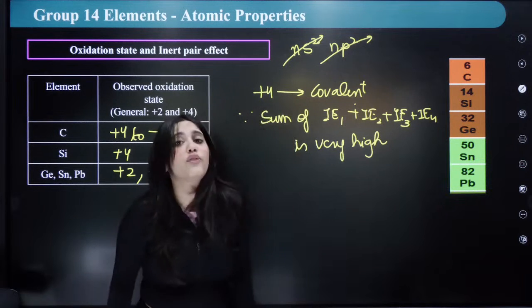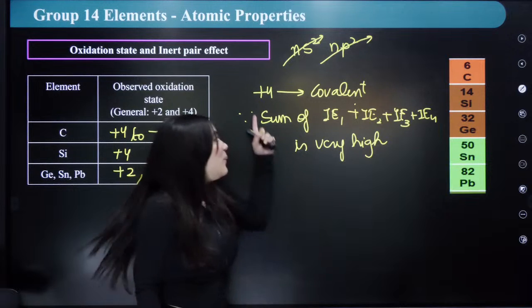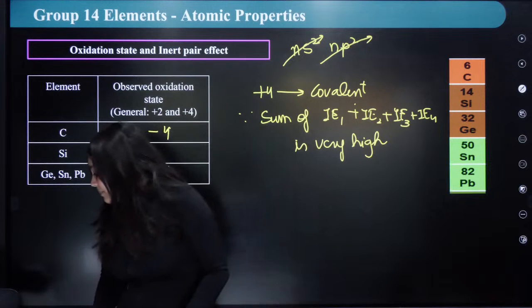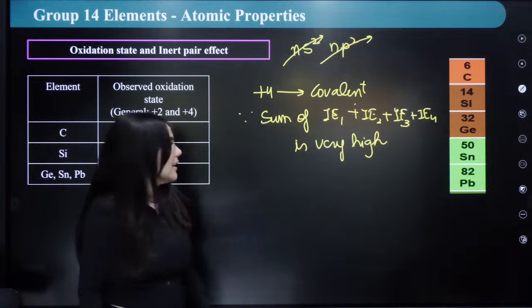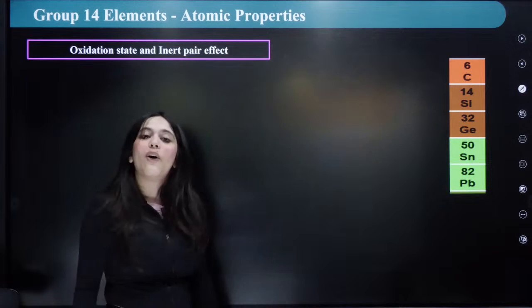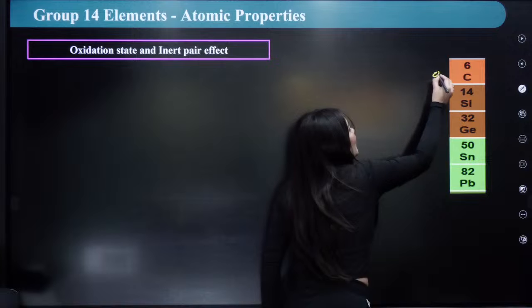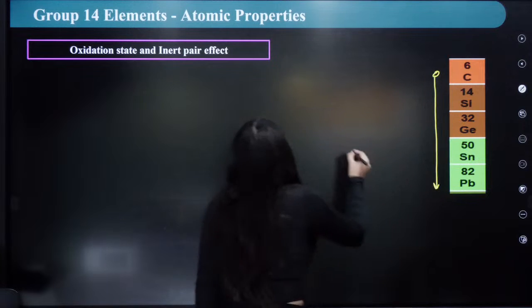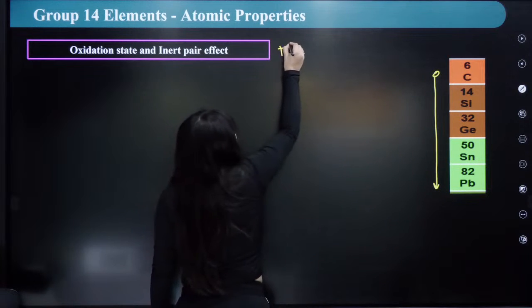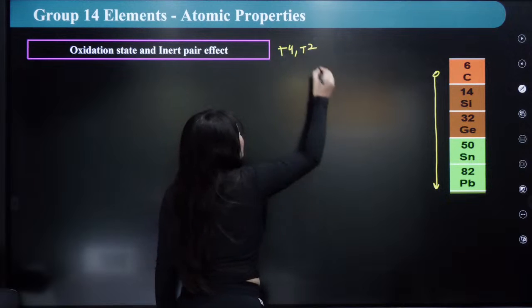Hence it will never form ionic compounds. It will only form covalent compounds in +4 oxidation state. Okay, again, the next thing that I always discussed is, as I'm moving down the group, it is showing how many oxidation states? It is showing +4 and +2 oxidation state, right?